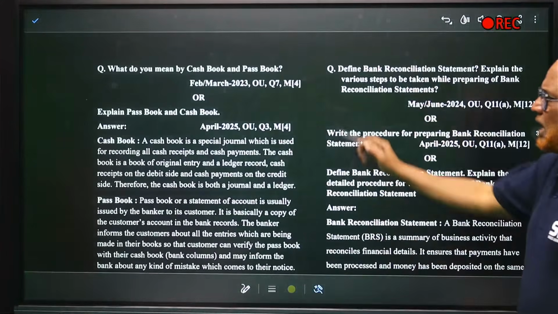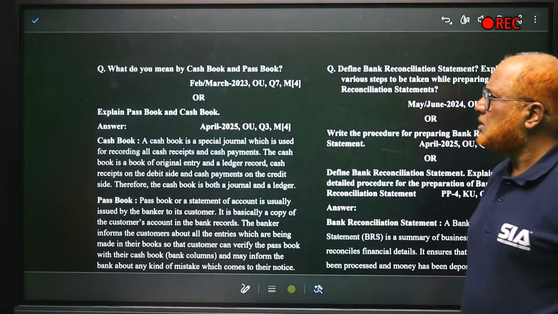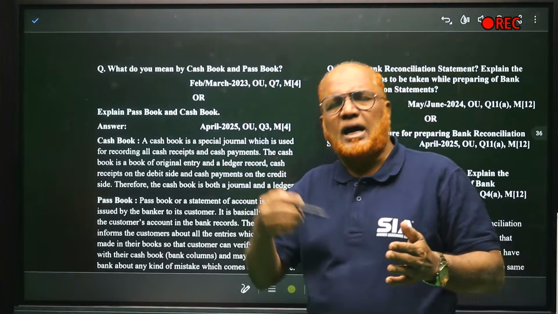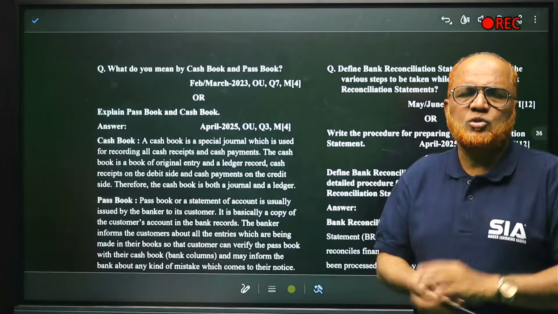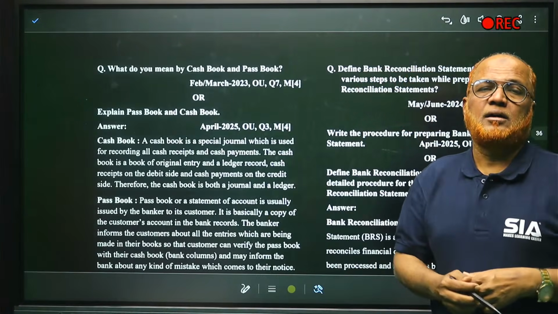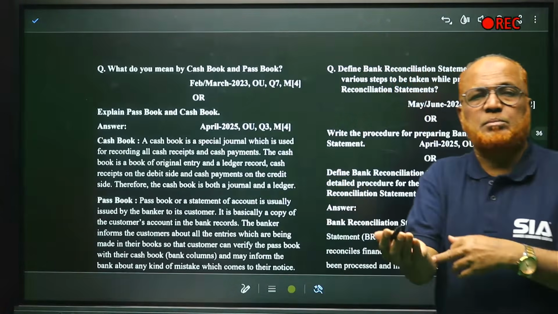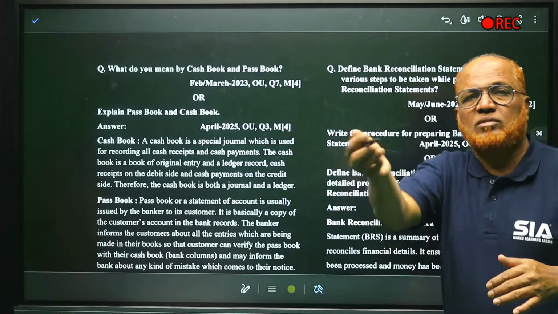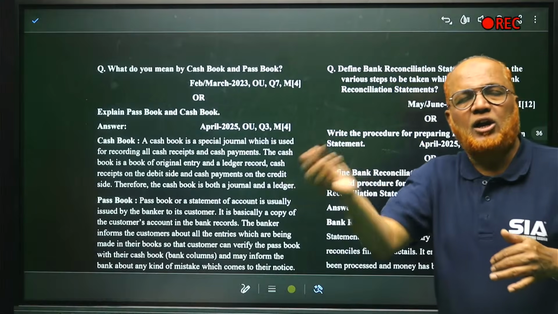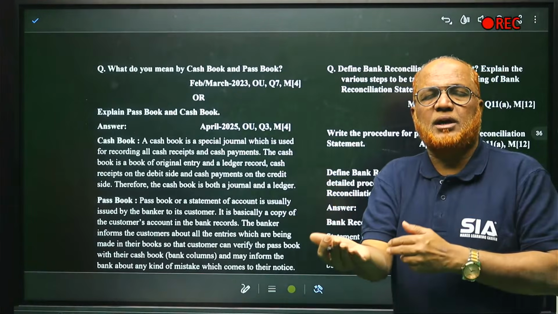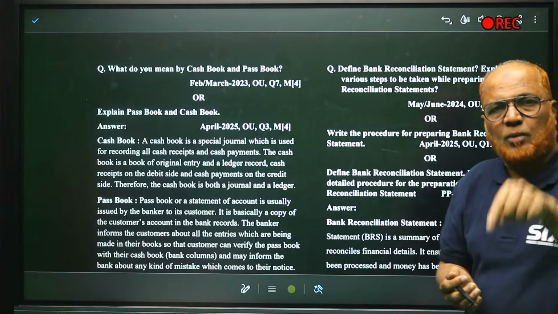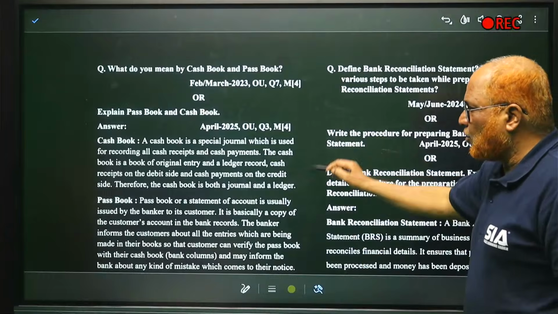Now, this question was asked in March 2023 OE for 4 marks. What do you mean by cash book? What do you mean by passbook? Cash book is a book which is maintained by a business to record all cash receipts and cash payments to find out the closing balance. But passbook is a statement given by the banker showing the transactions with the customer, how much money the customer has deposited and how much they have withdrawn. The complete detail of the transactions will be given in the passbook. So passbook is the property of the banker, whereas cash book is the property of the businessman. So that is for 4 marks.